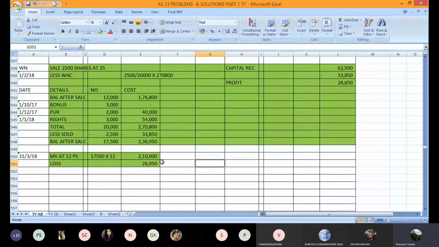Correct? Now this loss will have to be booked because these are current investments and our valuation principle is cost or fair market value, whichever is less. So we have to account for this loss. On 31st March, we will account for this loss and then carry forward the investment at market value, 17,500 shares at the rate of 12 rupees per share.